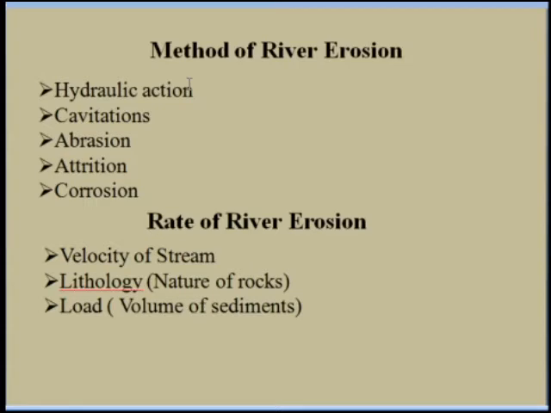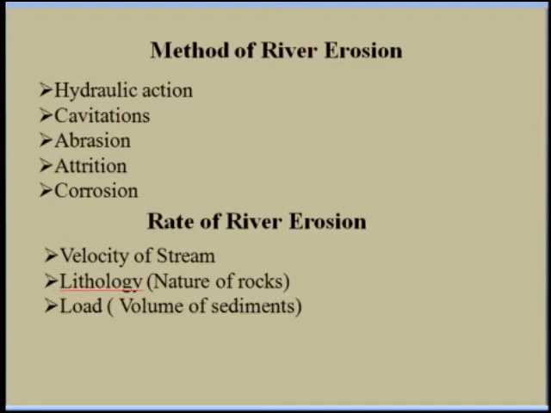Corrosion means the slow but steady chemical action of the stream water on the rocks. These are the five ways through which the running water performs its erosive work. So next our point is the rate of the river erosion.